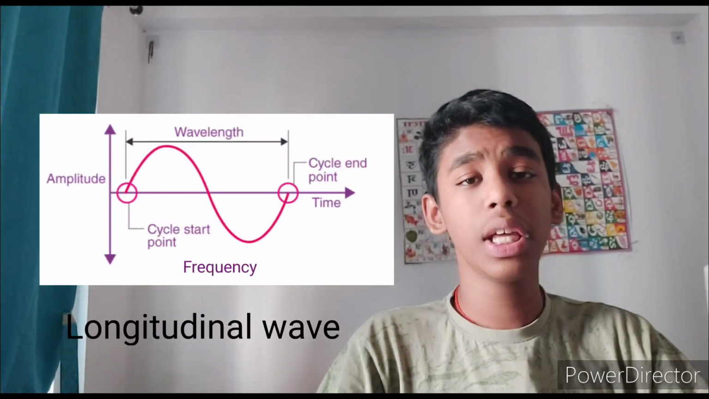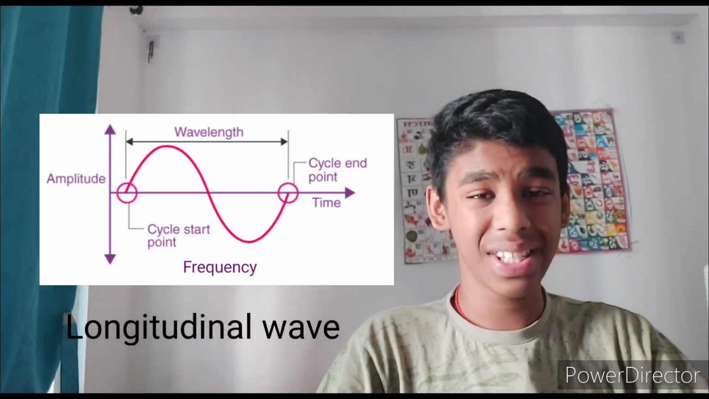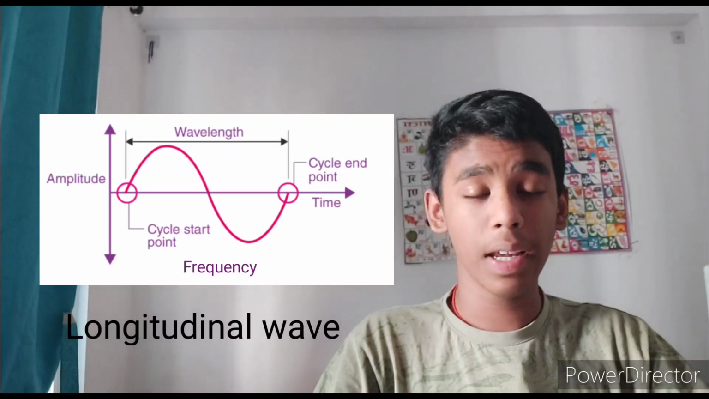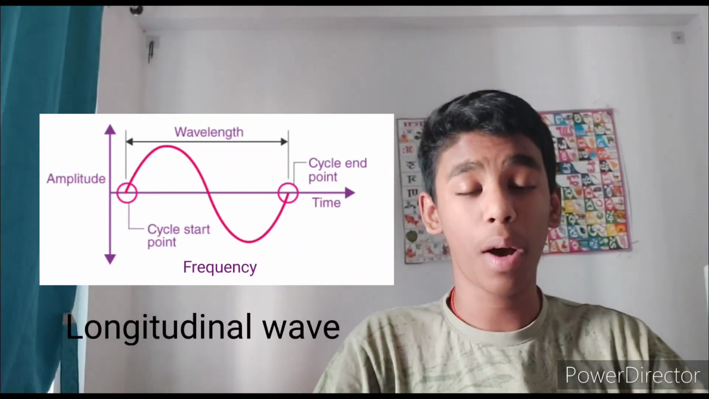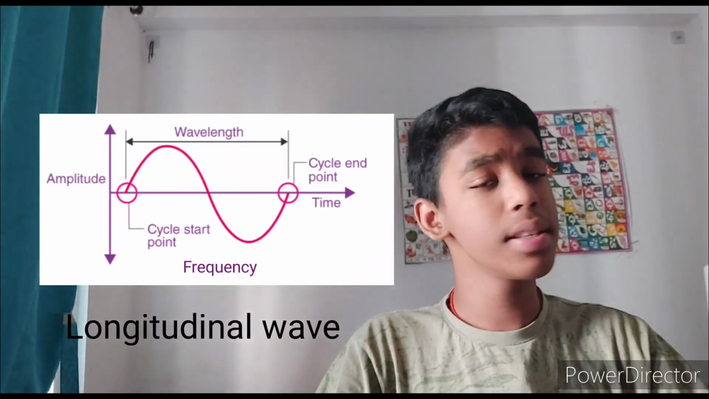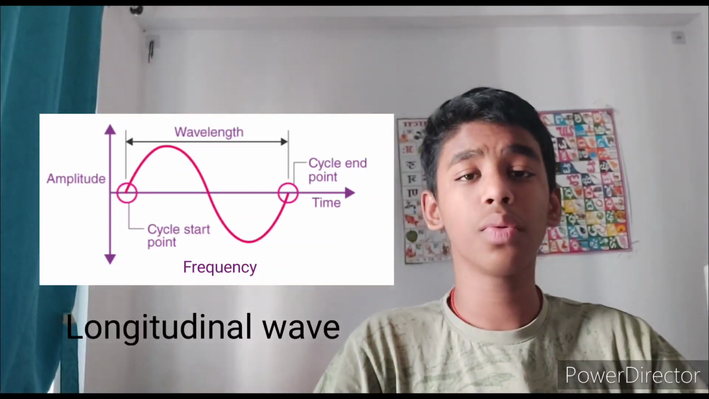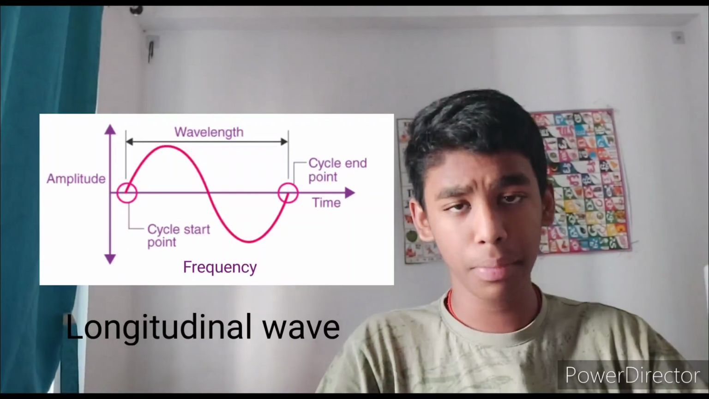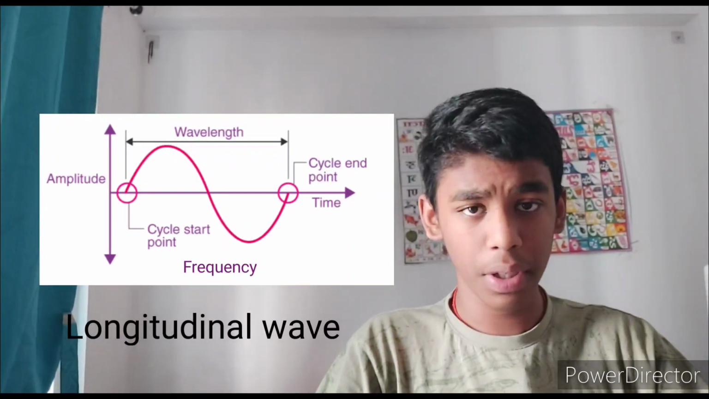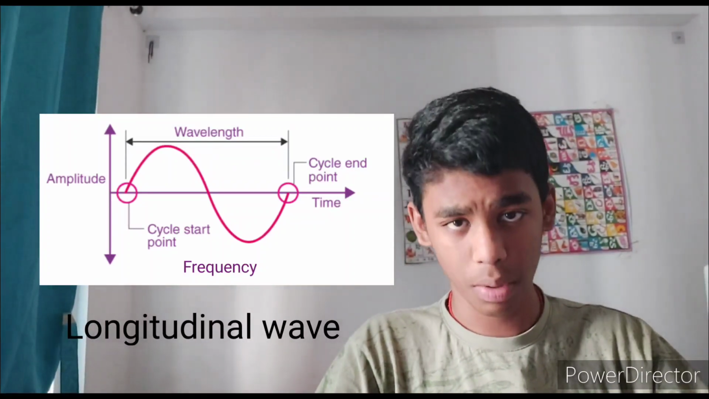Amplitude is just the loudness of the sound, and its unit is decibels. Our ear can only hear a maximum of 80 decibels. If we hear any sound greater than that, our ears will get affected temporarily or permanently. So we should be careful not to hear those types of loud sounds.